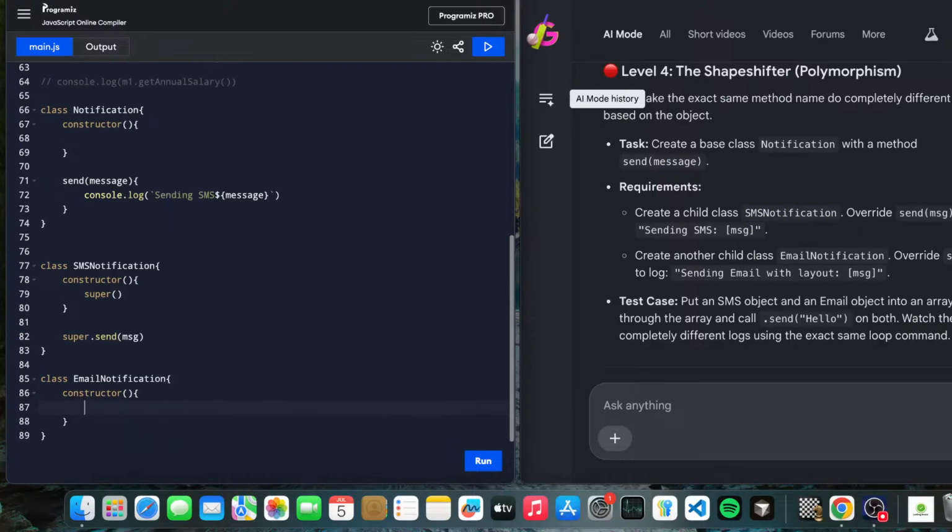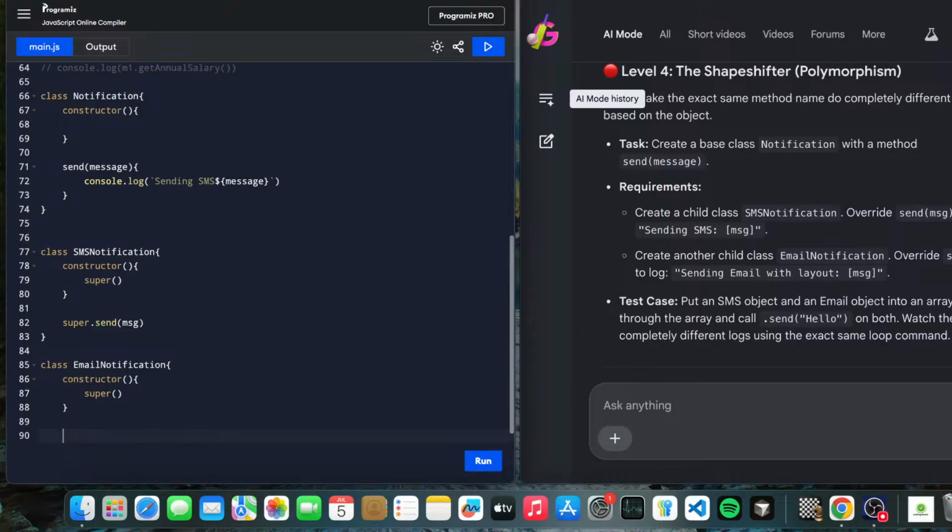We have a constructor now, and here also we are just doing a complementary thing, and sendMessage is overriding. Okay, so email, with a layout message. What we can do here is just give it a try.